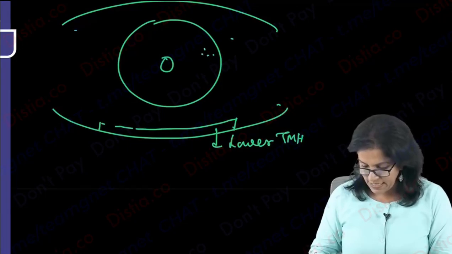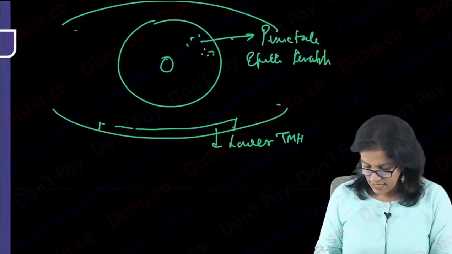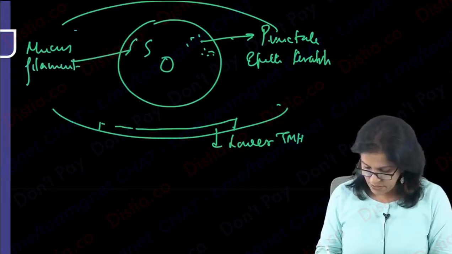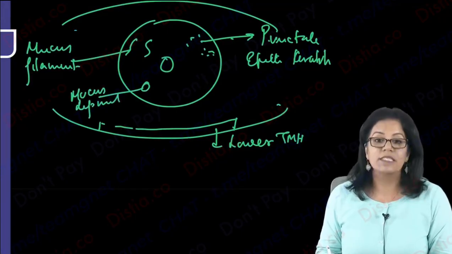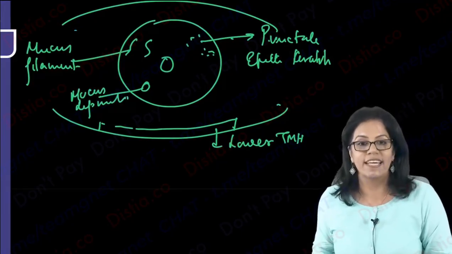Then there can be punctate keratitis, punctate epithelial keratitis. We can get mucus filaments or just mucus deposition. So these can be some of the findings when I am looking at this patient on the slit lamp in a case of dry eye.